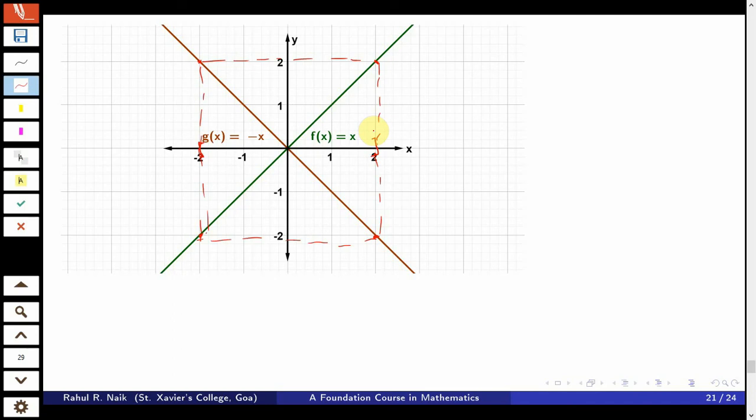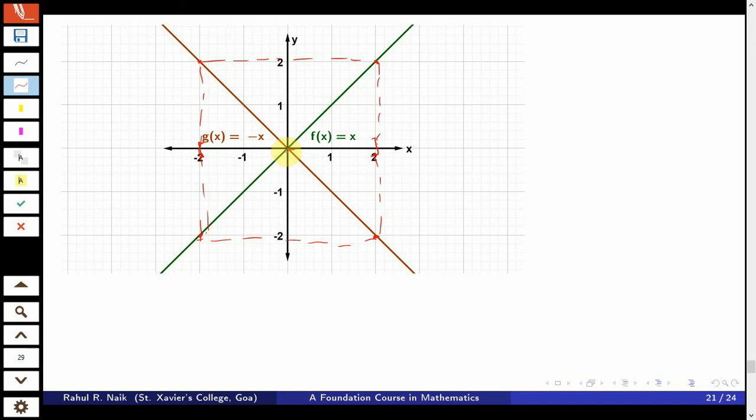The domain is minus 2 to 2. If you move from minus 2 to 0, the graphs f of x and g of x differ, and at x equal to 0 they coincide.